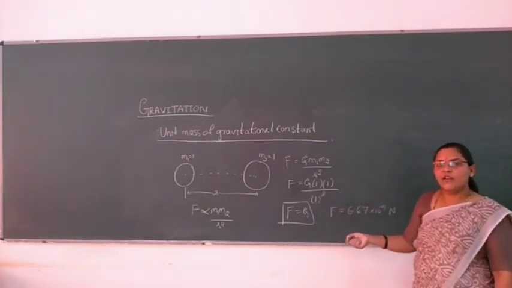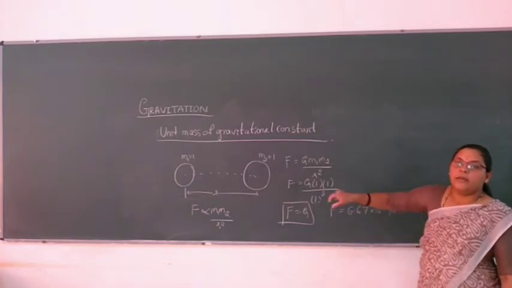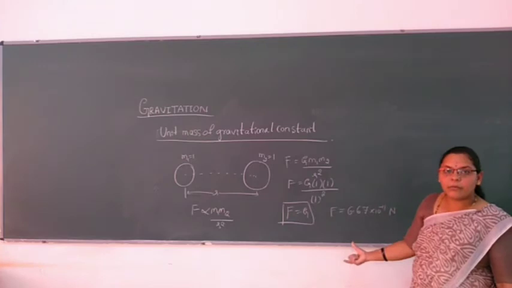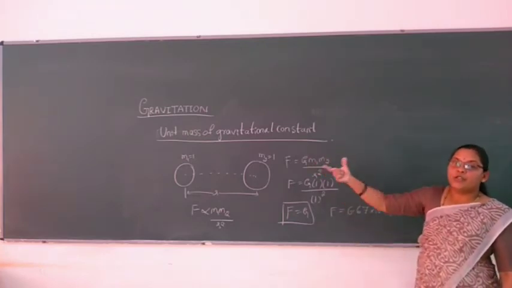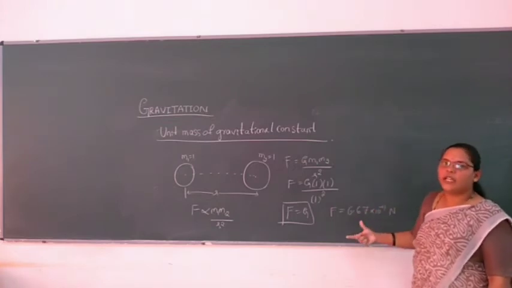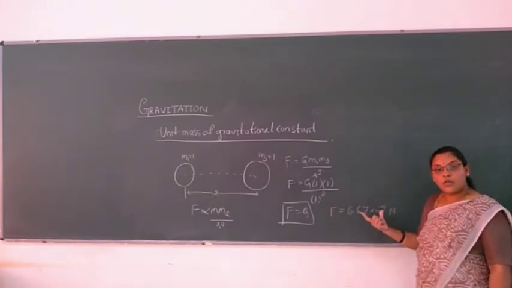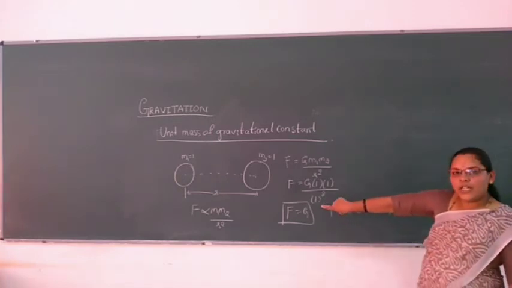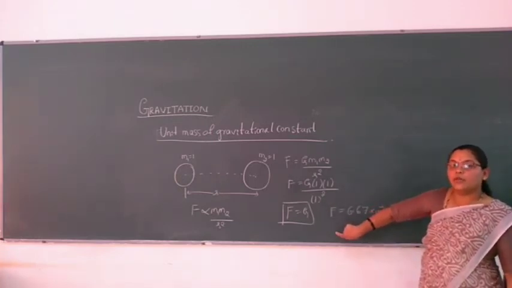By knowing the values, that is the angle of twist, torque per unit twist, length of the bar, and the masses of the two considered bodies, we can find out the gravitational constant, as we did just now. With the unit masses, what will be the force of attraction between them?